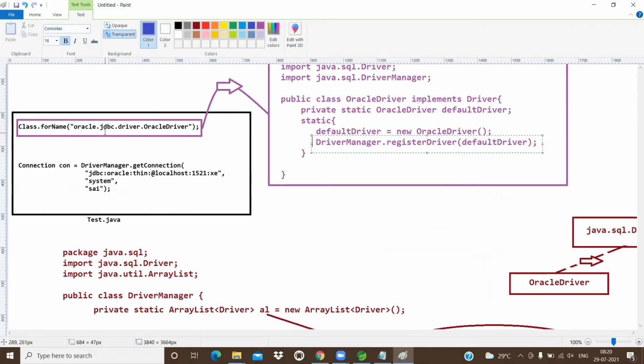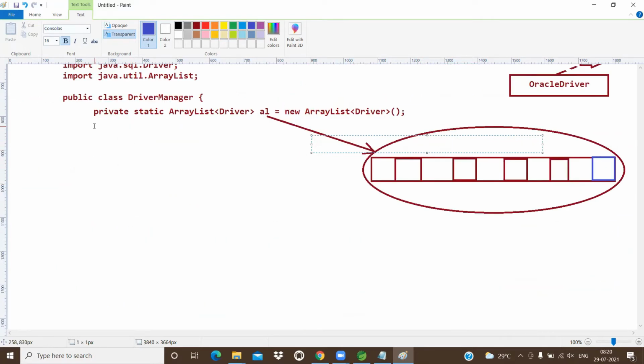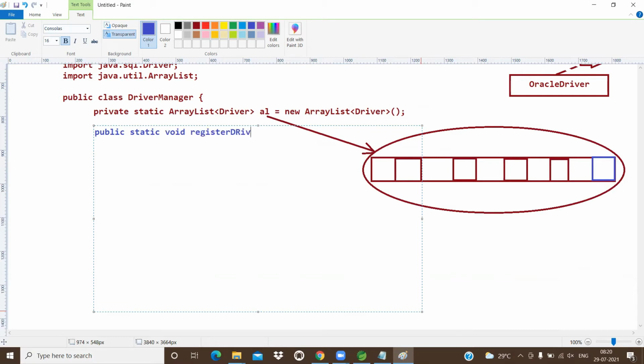Whenever we load the bytecode of Oracle, automatically these two lines will be executing. So first the object is created, later the register driver method will be executing. So DriverManager.registerDriver, public static void registerDriver.